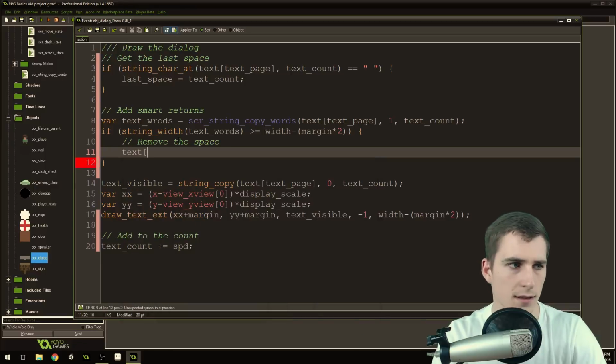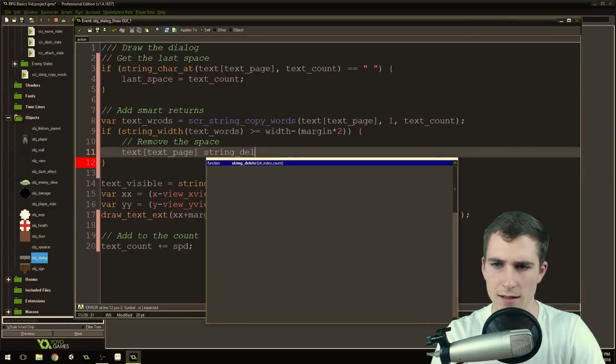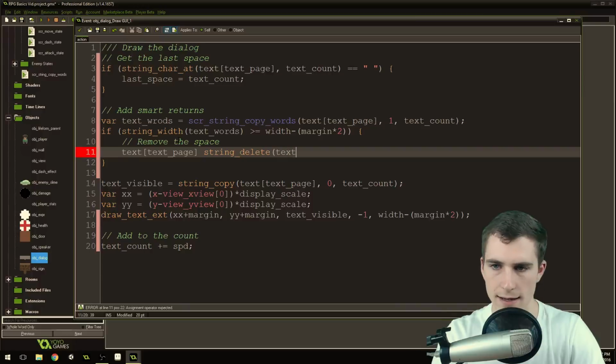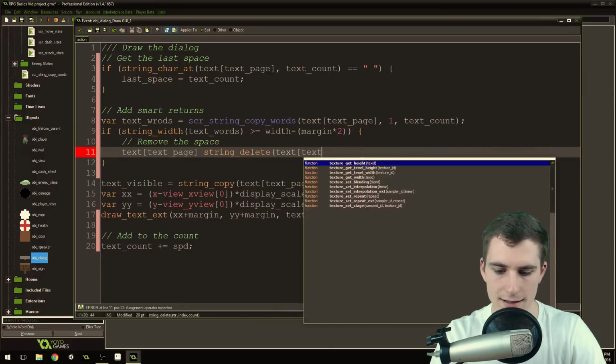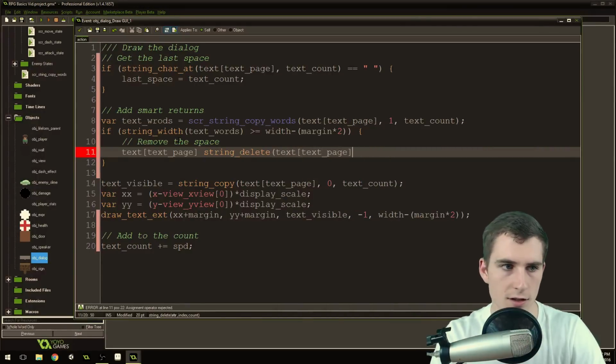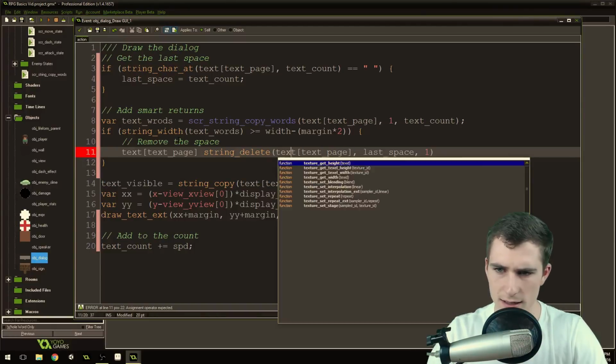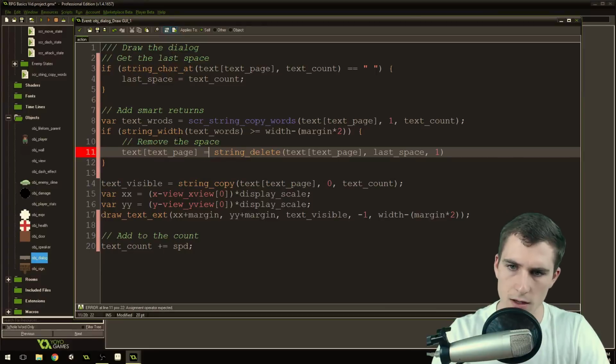Text page string delete text page last space. So we're not technically at a space, we're accessing the last space that we got. And then 1, because we're only deleting one index value, and we need to set this equal to equals.